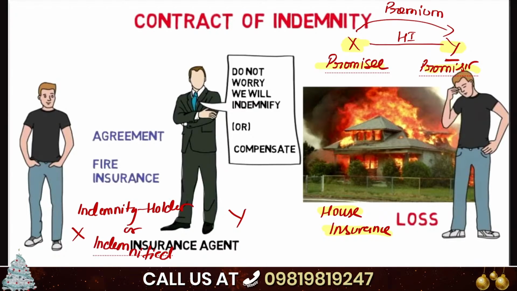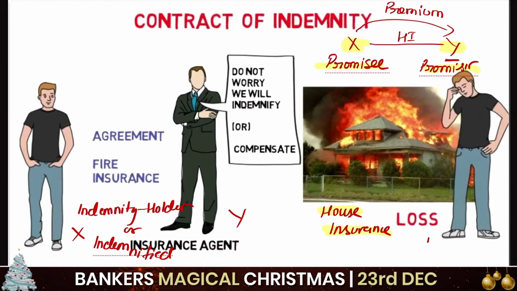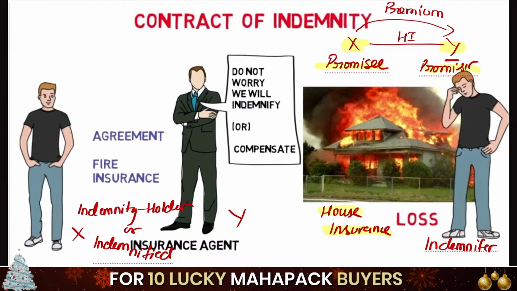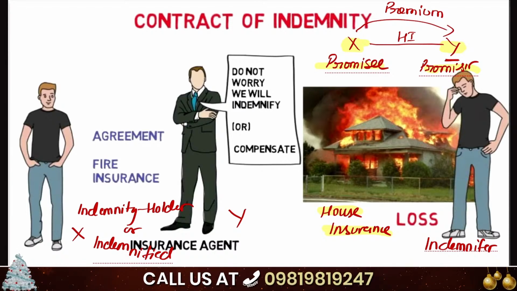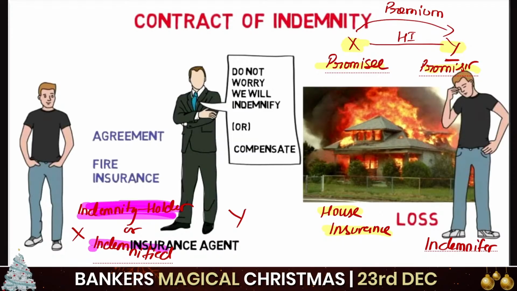And this Y is known as the indemnifier. These are the party names given in the Indian Contract Act. So this is the indemnity holder or indemnified, and the next party is the indemnifier. Class, I think that is visible to all of you.